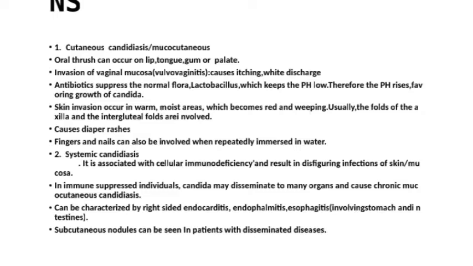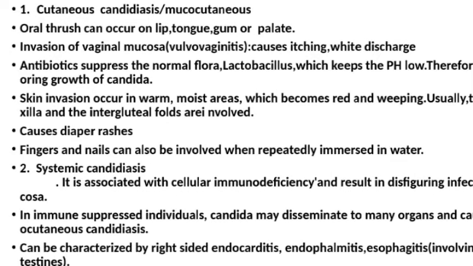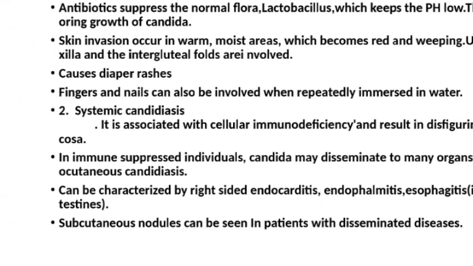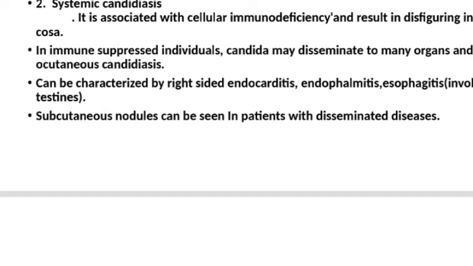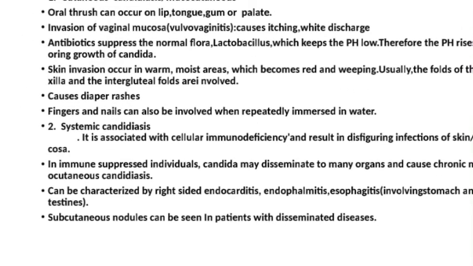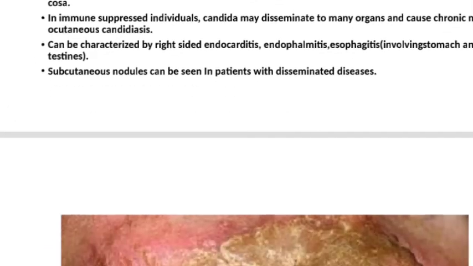We also have esophagitis and endophthalmitis. This kind of systemic candidiasis can also cause what we call subcutaneous nodules, and those are the symptoms of some forms of candidiasis.